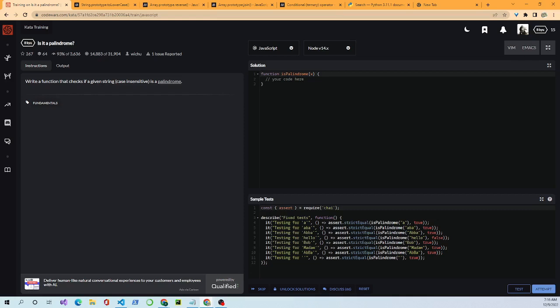So what I like to do is use something called the PREP methodology. Basically, we look at the parameters, what we're accepting into the function, and then what we're going to return out of the function. We look at some of the examples.